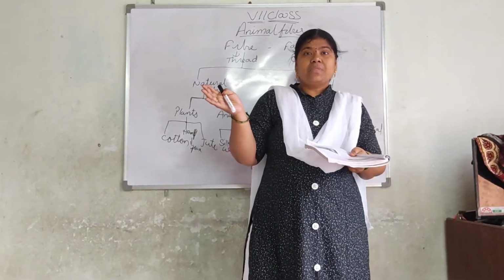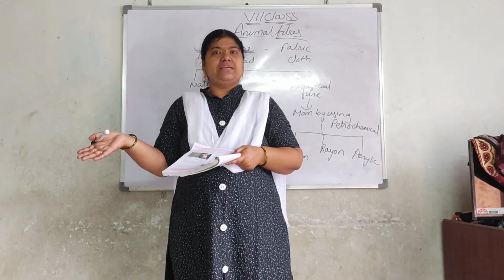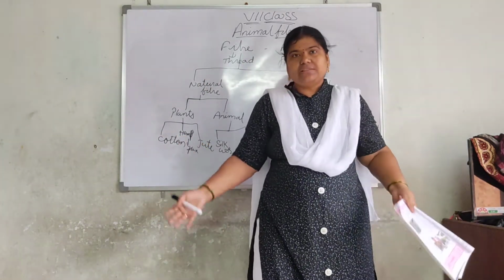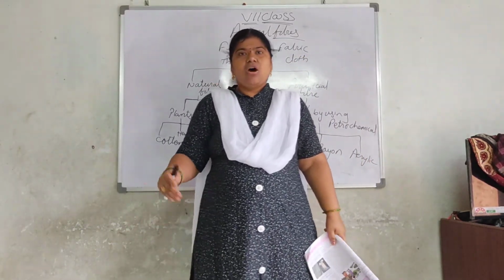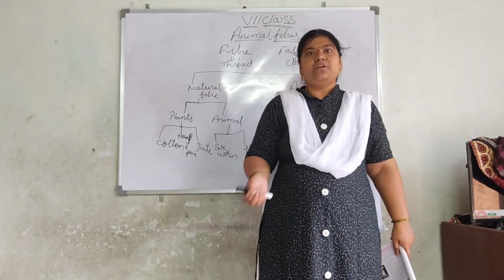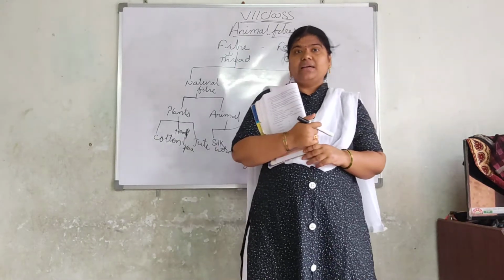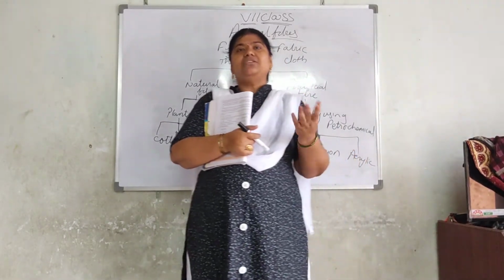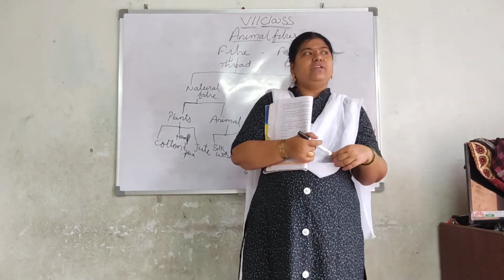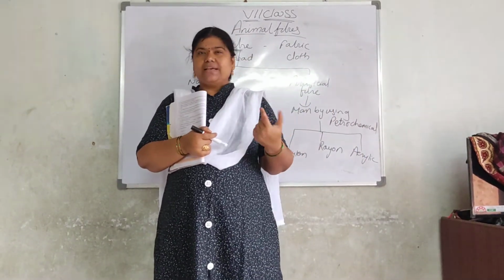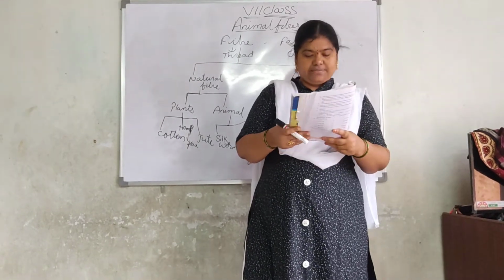Jute also I told. A person was once stuck in the floods, and when he came home, he brought a lot of stems stuck to his leg. His wife removed all the stems and kept them aside. After 2 to 3 sunny days, she observed that the stems changed to brown in color. When she pulled them, they became very hard and changed to golden brown in color, and she named it golden jute, a golden fabric. We use it to tie, we make gunny bags with it, and also use jute for heavy objects. We discussed that.